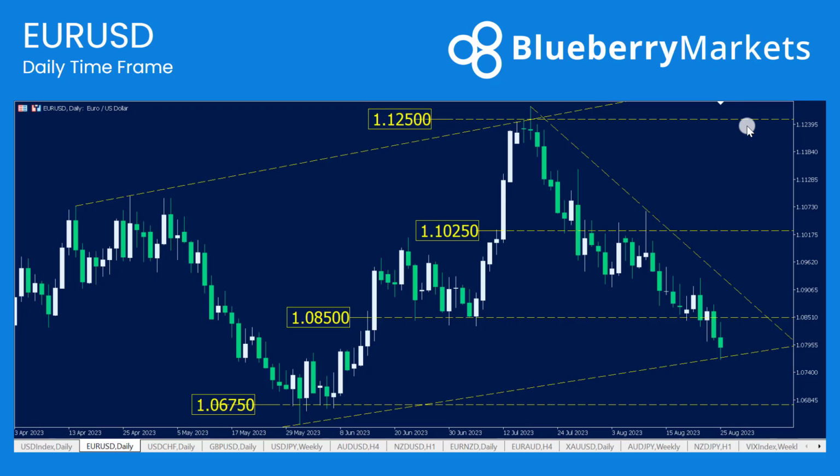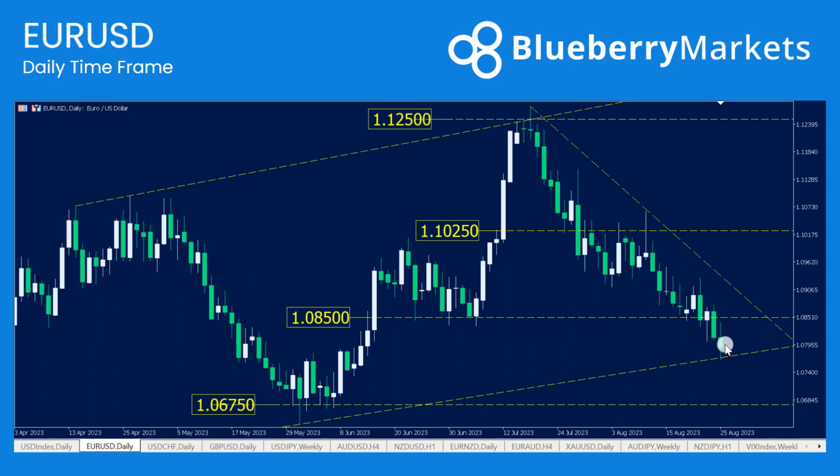Going on to Euro US dollar then, opposite to the US dollar index or inverse of the US dollar index, price trading below the lows of the 1.0850. If we stay below these lows because of the US dollar strength, then we probably would see a move down to the 1.0675, the lows that formed back in May.